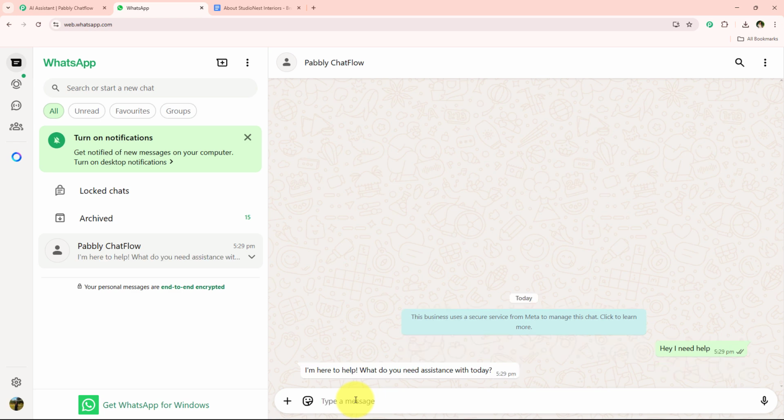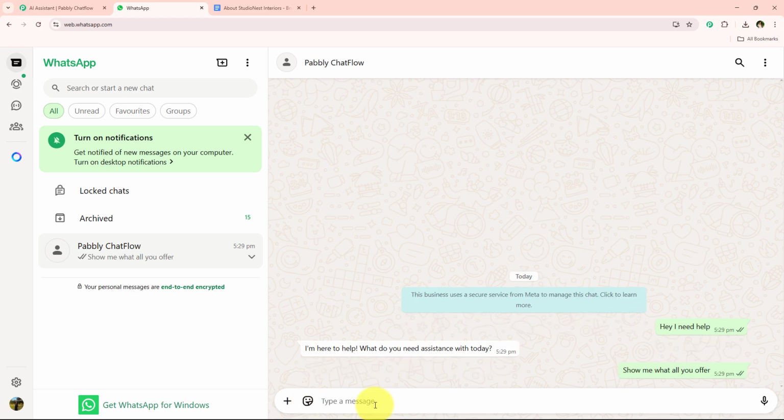Once I send this message, the chatbot automatically got started and it is saying, what do you need assistance with? So let's say I enter my message right over here, which is show me what all you offer, and send it. Once I send this message, yes, you can see that it is going to reply accordingly.